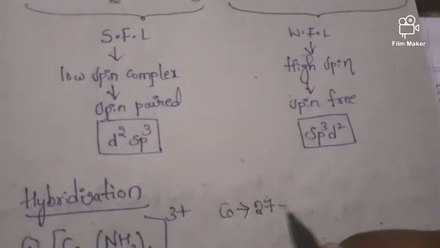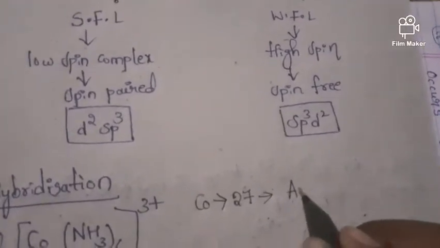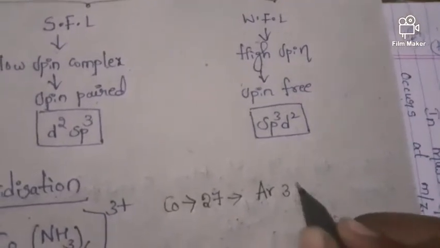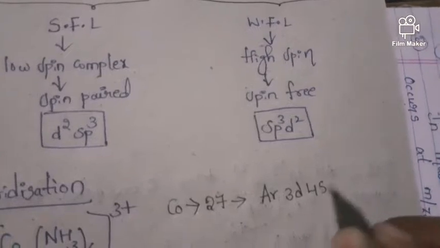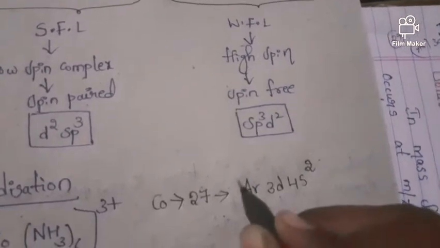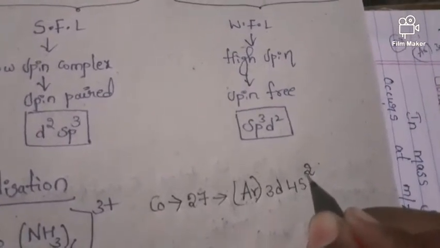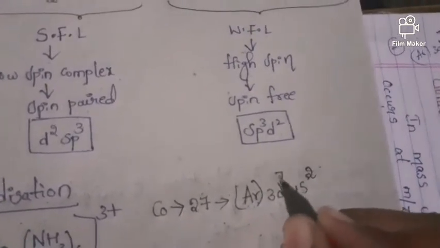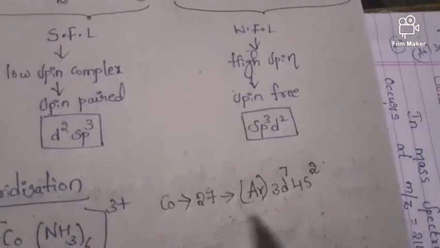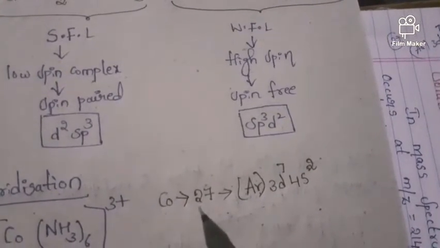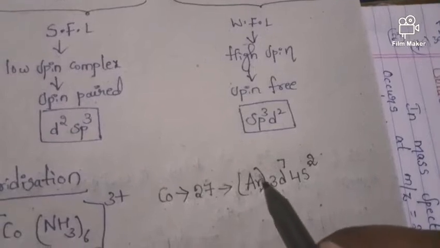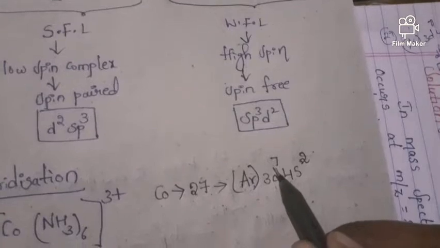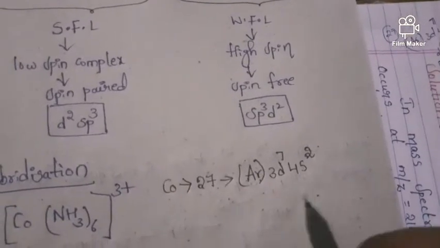Let us try to write the electronic configuration for this cobalt. Argon means 18. Next, 3d 4s2. Argon is 18, 18 plus 2 is 20, and next we have to add 7. Now check the electronic configuration. The atomic number of cobalt is 27. The atomic number of argon is 18, 18 plus 2 is 20, 20 plus 7 is 27. Now the electronic configuration is okay, friends.